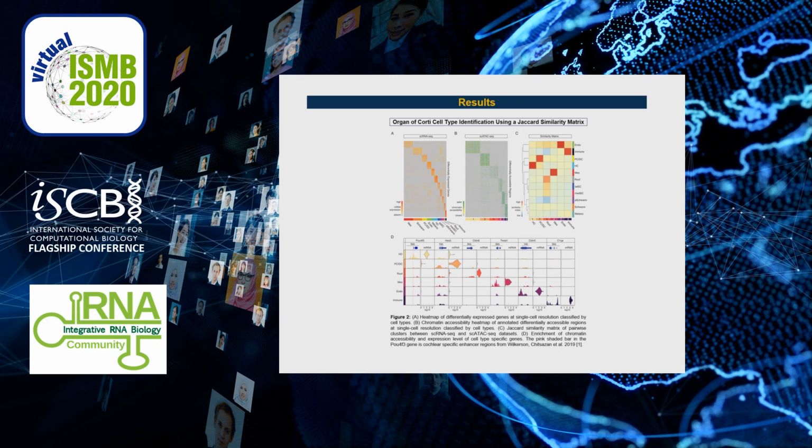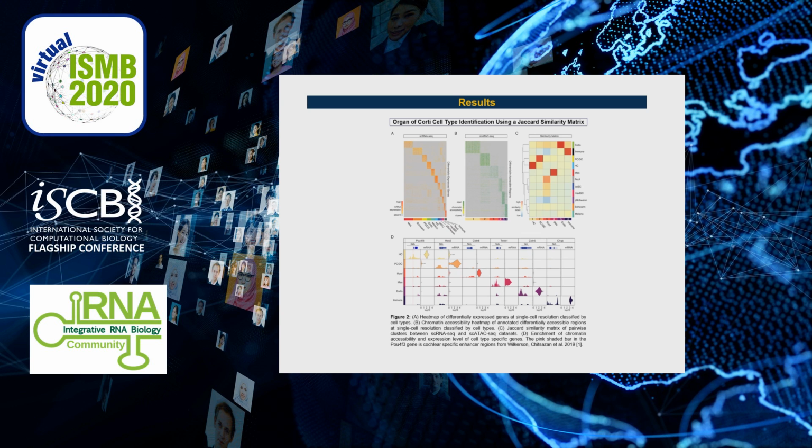Starting the downstream analysis, the first step is cell type identification. For single-cell RNA-seq, we ran differential analysis and identified differentially expressed genes for each cluster to determine cell identities. Here we show the top 100 DE genes sorted by p-value for each cluster. Similarly, we identified differentially accessible regions for our 6 ATAC-seq clusters. Here we show the top 100 DARs for each cluster.